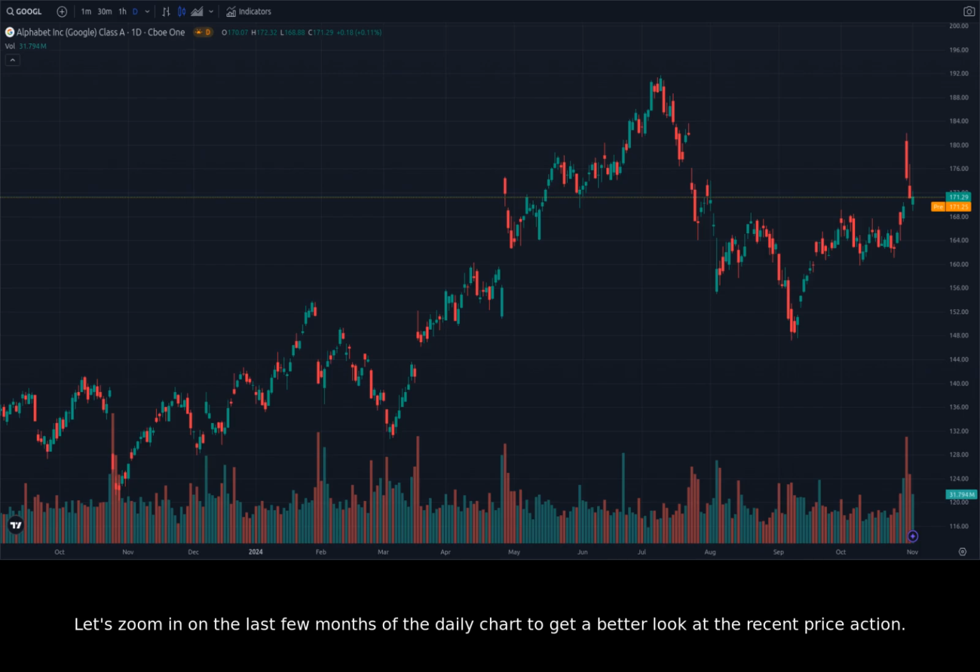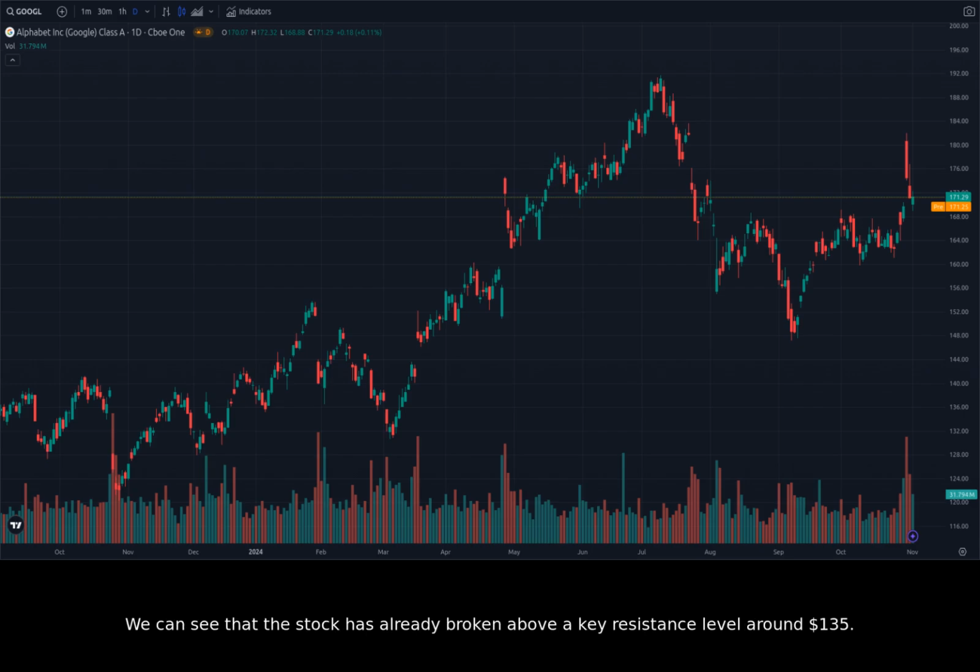Let's zoom in on the last few months of the daily chart to get a better look at the recent price action. We can see that the stock has been consolidating between $130 and $145 for the past couple of months. This consolidation period is likely due to the uncertainty surrounding the antitrust lawsuits. However, the stock has recently broken out of this range, signaling that the bulls may be taking control.